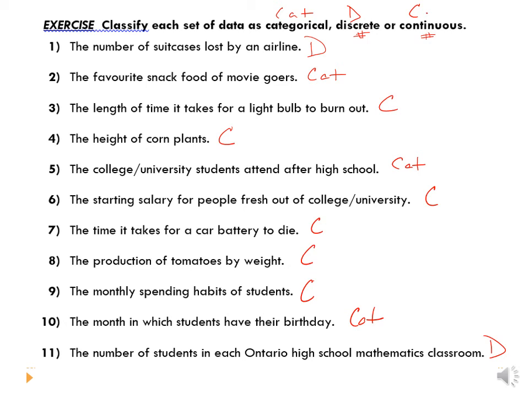Now make sure you go on to D2L and make sure you've done all of the things I've listed for January 4th. The last thing left to do is to complete the survey. By the time you've watched this and copied it down, I should have already taken some of your survey questions and posted them under quizzes for stat survey, and you're going to complete that survey by the end of the day.